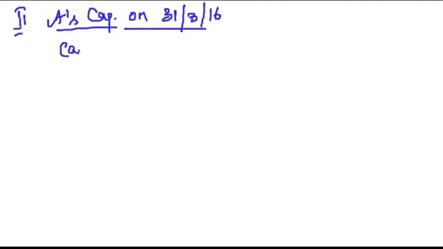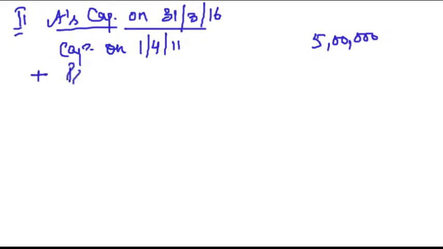His capital at the beginning, capital on 1/4/11 is how much? 5 lakh. We'll add back the profits of 5 years from 11 to 16. That comes to 1,40,000.